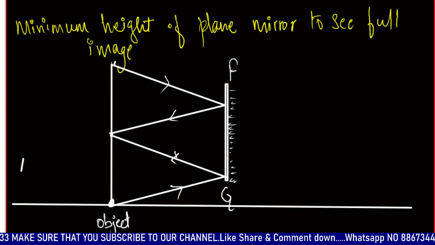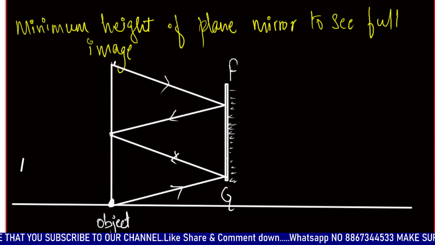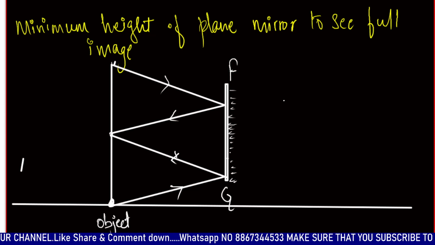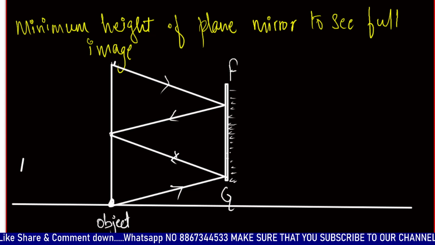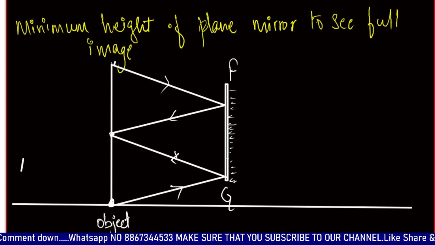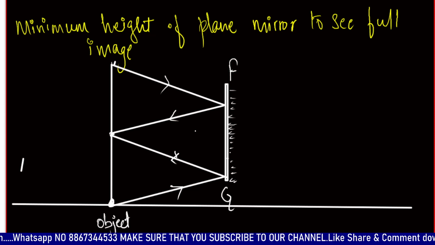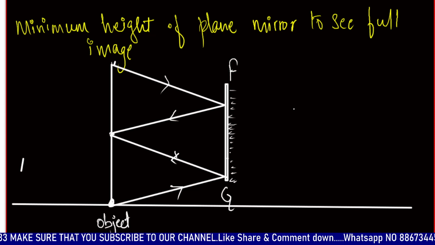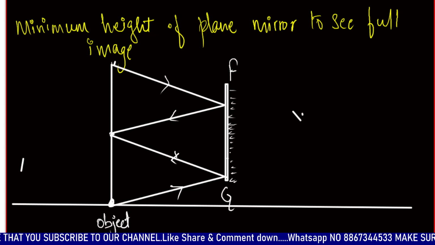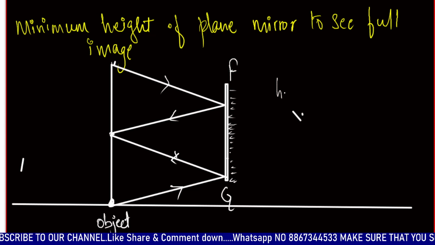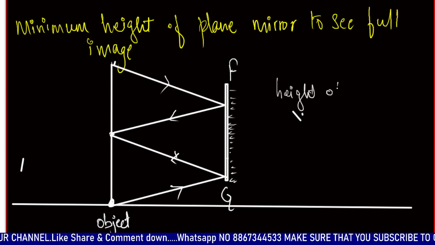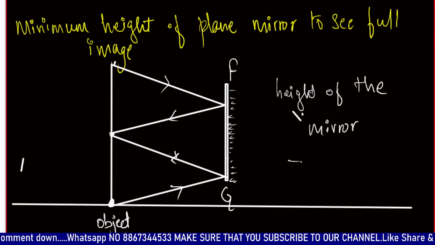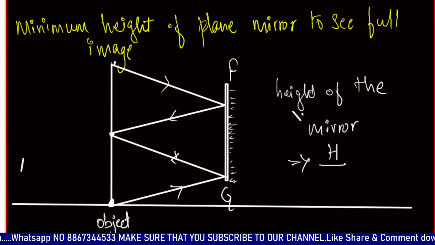There is a standard formula to know what height of mirror we need to see an object and its image from a certain distance. That is, the height of the mirror should be equal to h by 2.